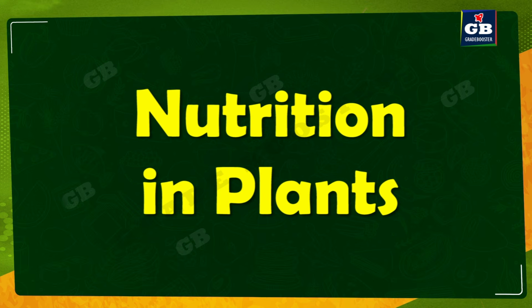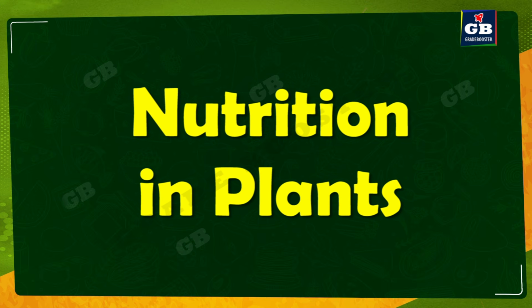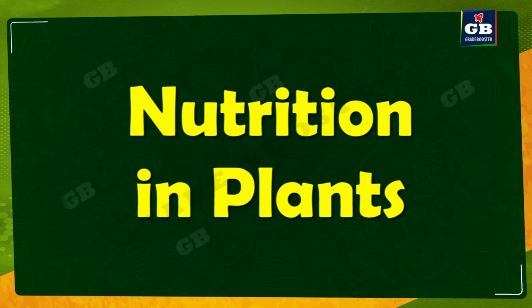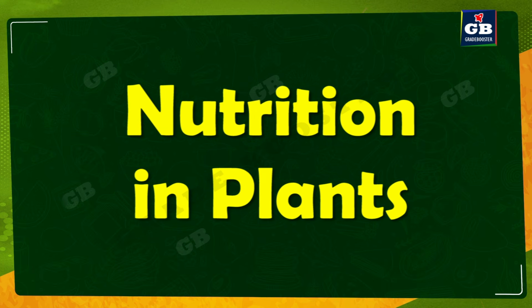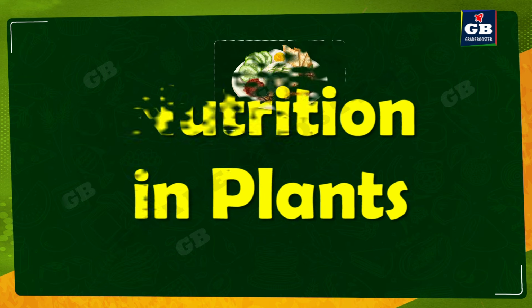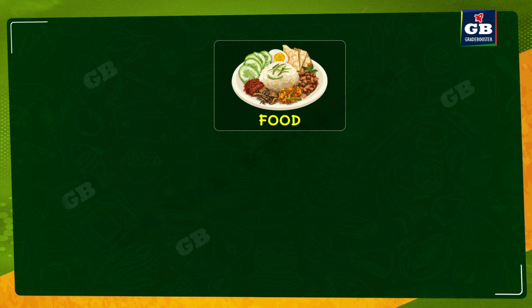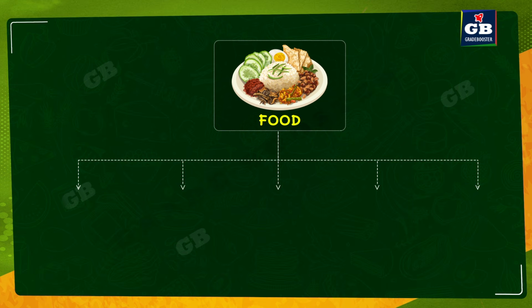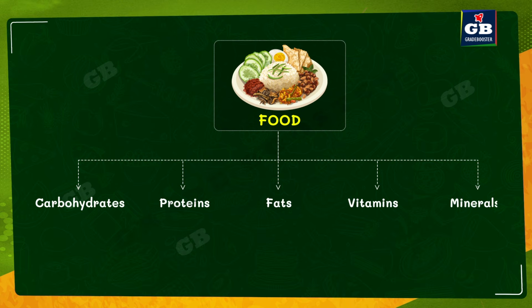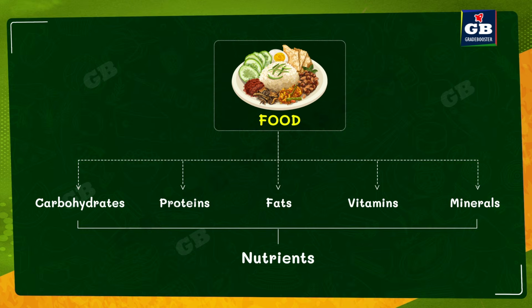In this video, we are going to learn the lesson Nutrition in Plants. All living organisms need food. Food has some important components like carbohydrates, proteins, fats, vitamins and minerals. All these components are together called nutrients. These nutrients are necessary for our body.